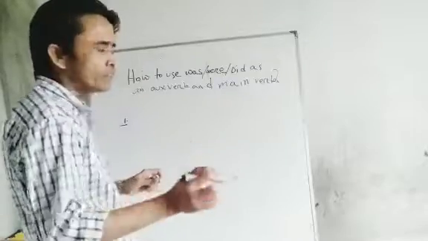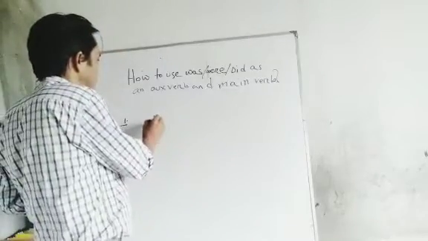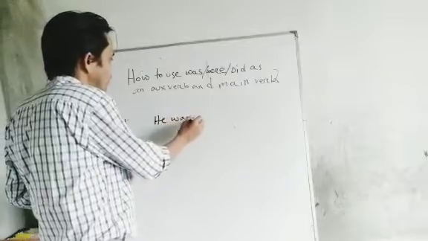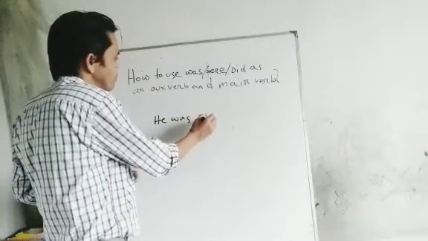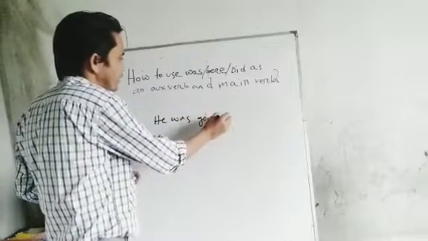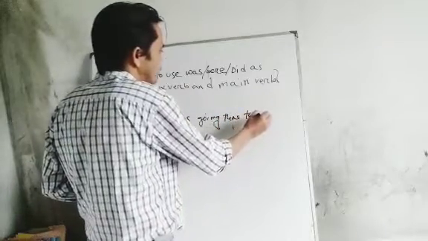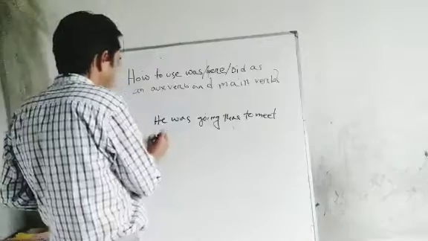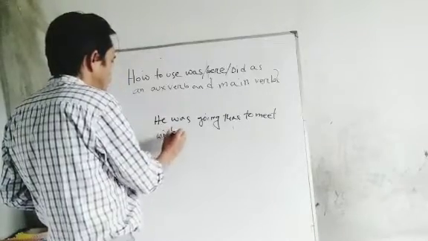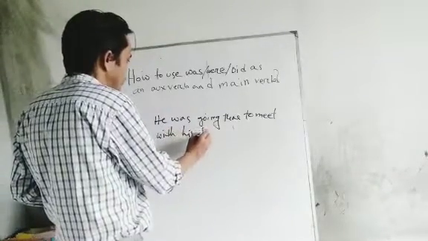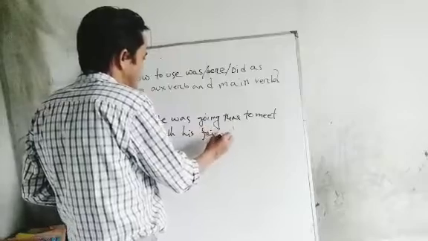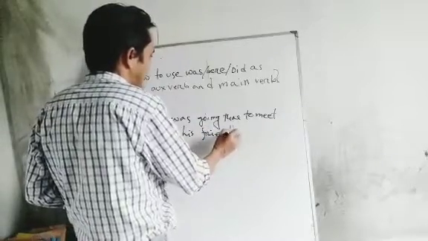First I would like to tell you: he was going there to meet with his friends.